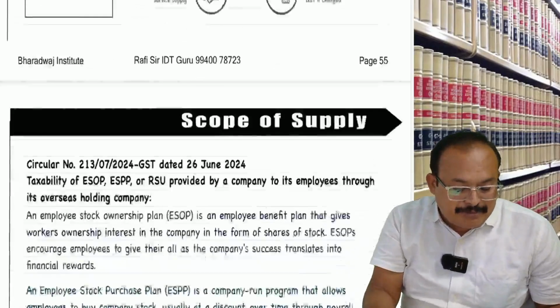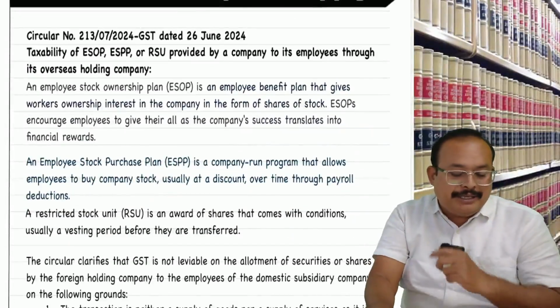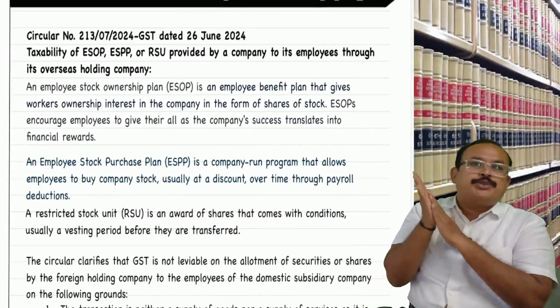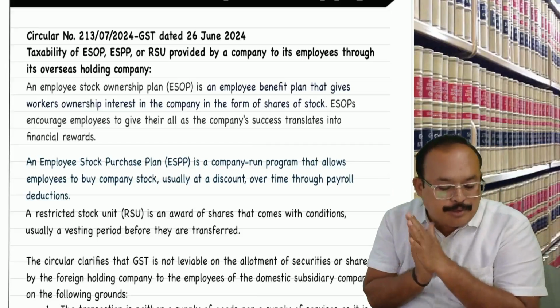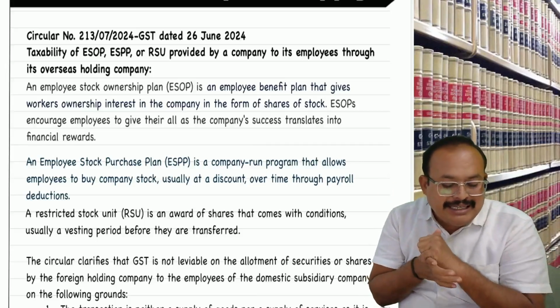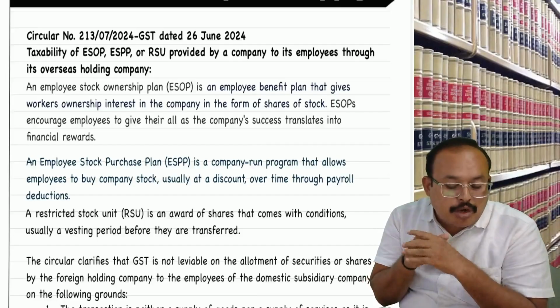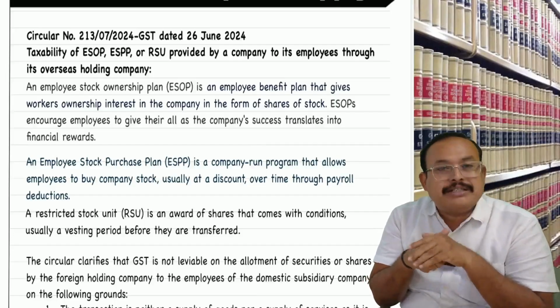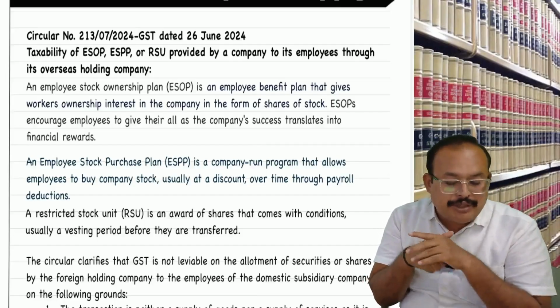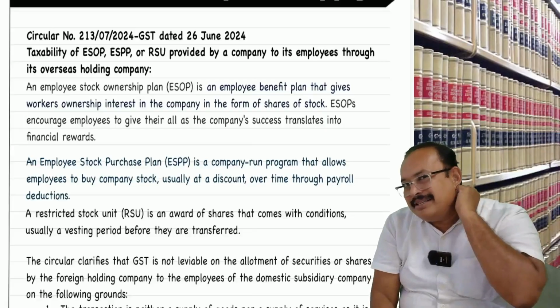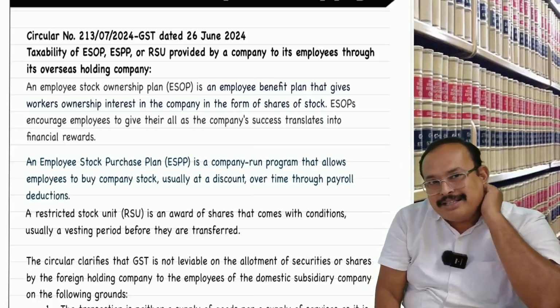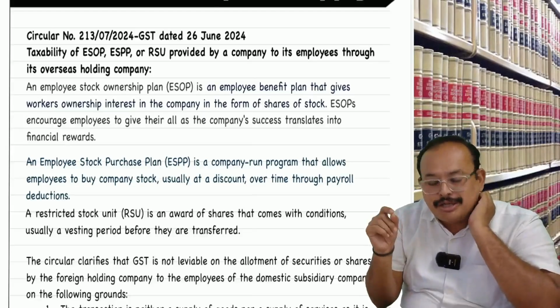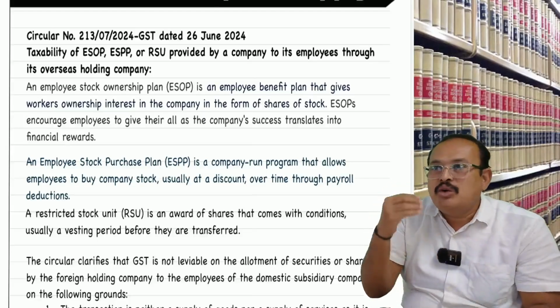Further, my dear friends, you look here. ESOPs, employee stock options, or ESPPs, employee stock purchase plans, RSU, restricted stock unit. You know RSU means what? Anybody can tell me? RSU means restricted stock unit. It means a locking period.